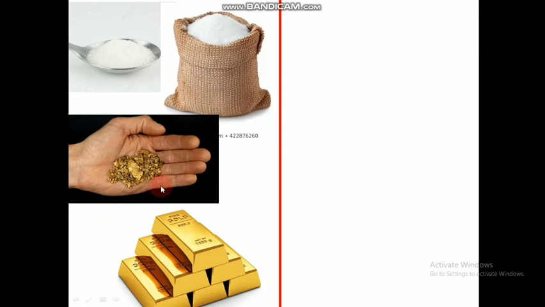Another example is hardness. Will there be any change of hardness for gold in this case and this case? There will not be any change. And one more factor is color. If we take a small amount of gold and big stones of gold, both of them will have the same color also.